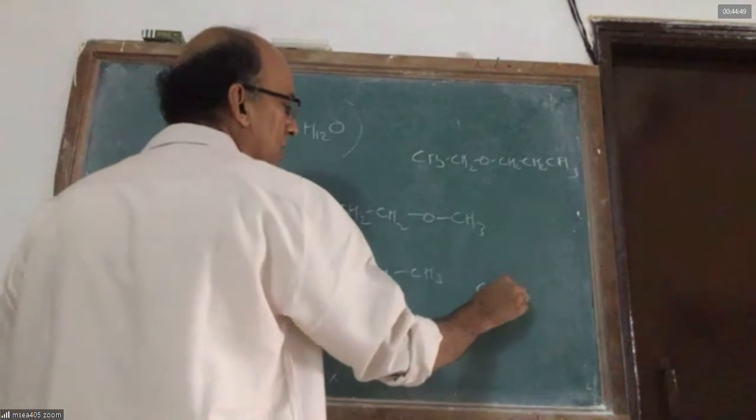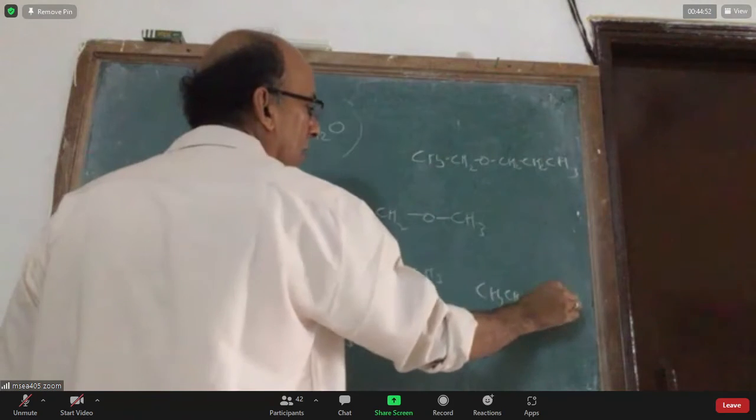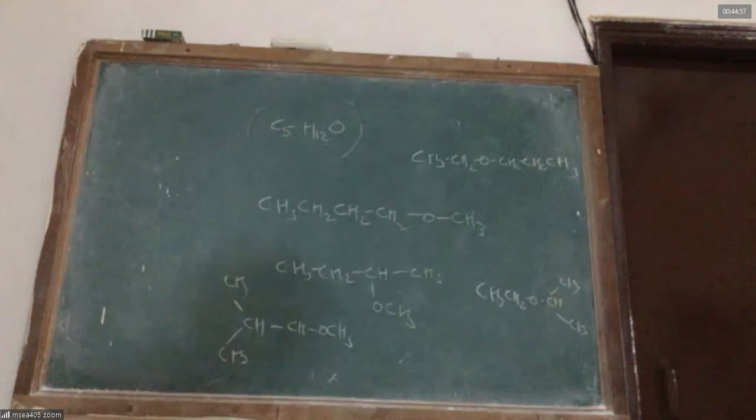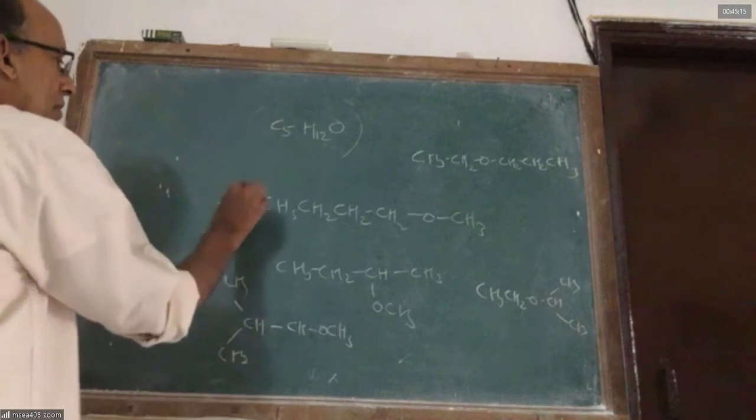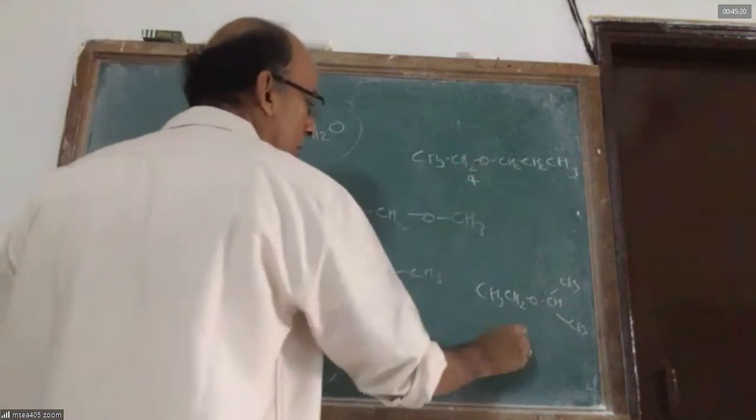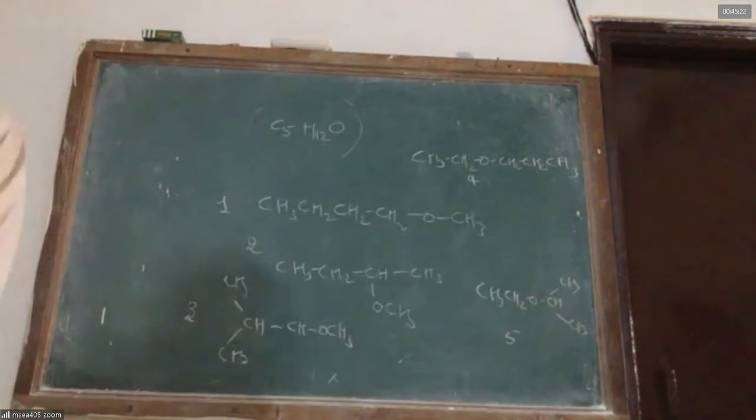I can also write, what is this compound, sir? 2 ethoxypropane. Can you see it clearly? 2 ethoxypropane. So, how many ethers have I written so far, sir? 1, 2, 3, 4, 5. Can you see it clearly? Can you write any more ether?